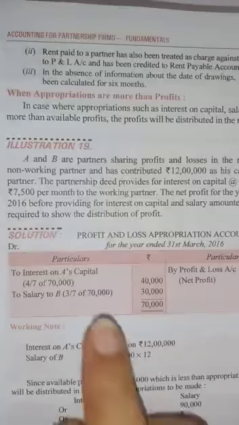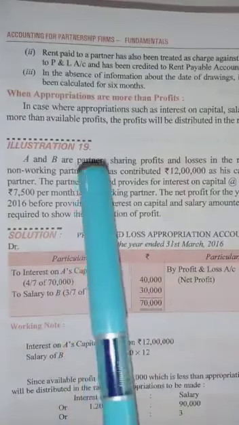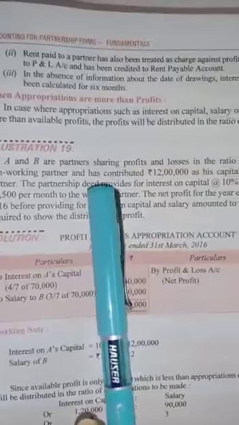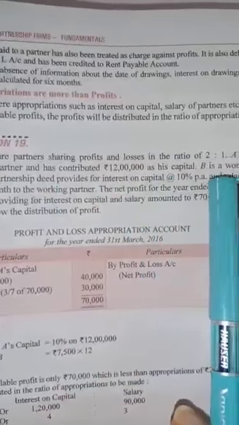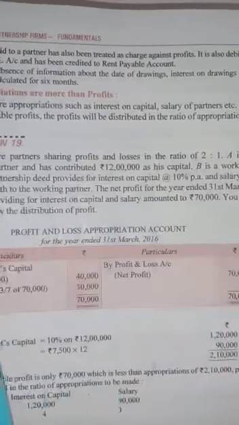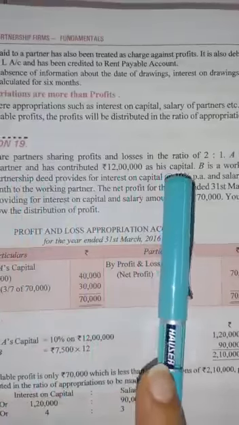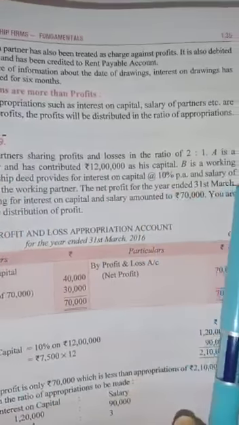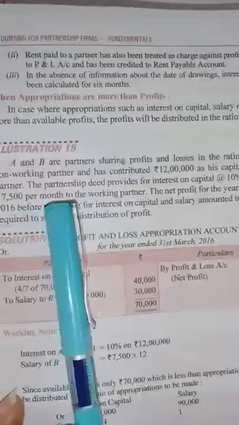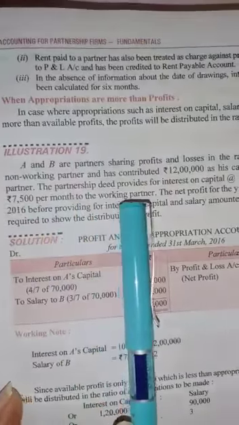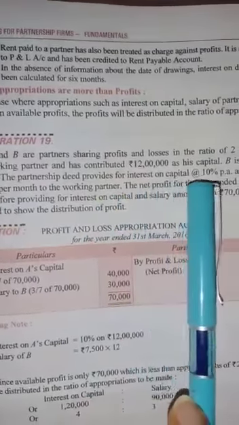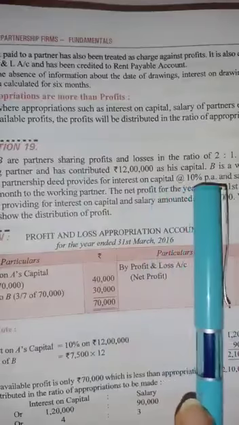Now bachche, have a look at illustration number 19. A and B are partners sharing profits and losses in the ratio 2:1. Two partners were there, A and B, and the ratio was 2:1. A is a non-working partner and has contributed rupees 12 lakh as his capital.